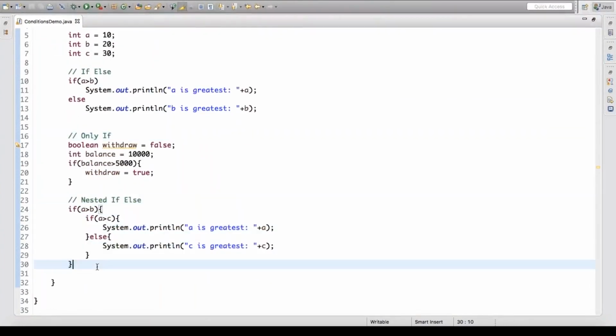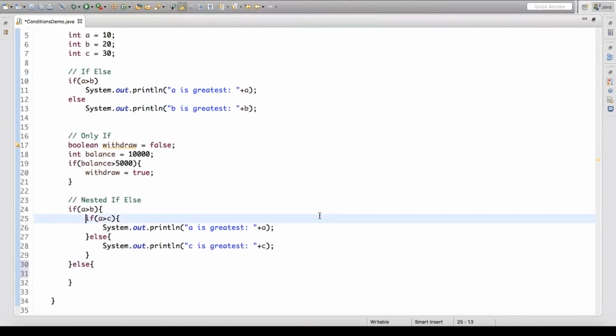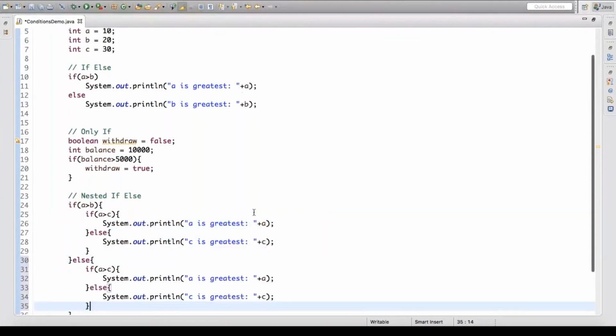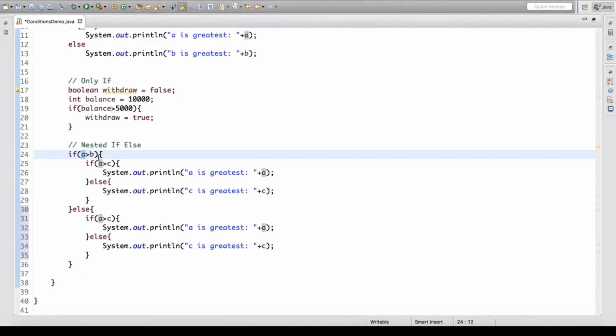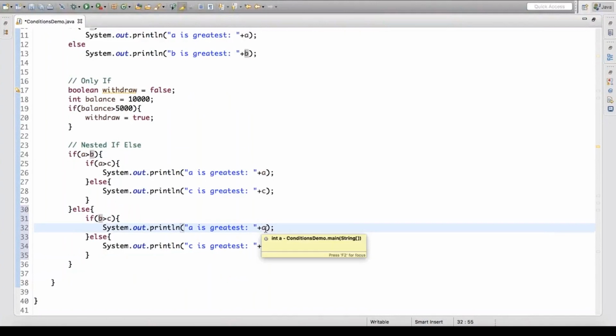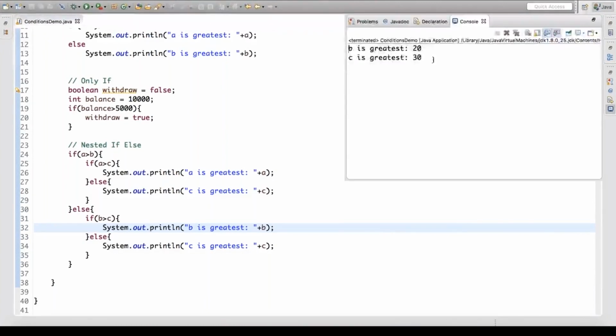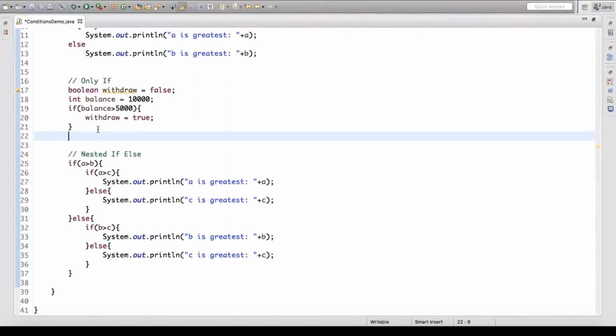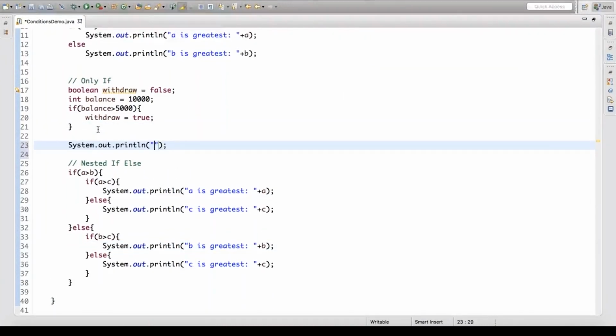So this is a regular if else, only we call it the nested if else. What happens in case of nested if else is that you keep on adding the if else within the if else. So there can be many choices now. In my else part, it means that A is not greater than B, so B is greater. So I'll just keep a check on B greater than C. If B is greater than C, then B is the greatest, else C is the greatest. You run the code, you see that now it says C is greatest. And if you wish, you can also say SYSO withdraw is plus the value of withdraw.